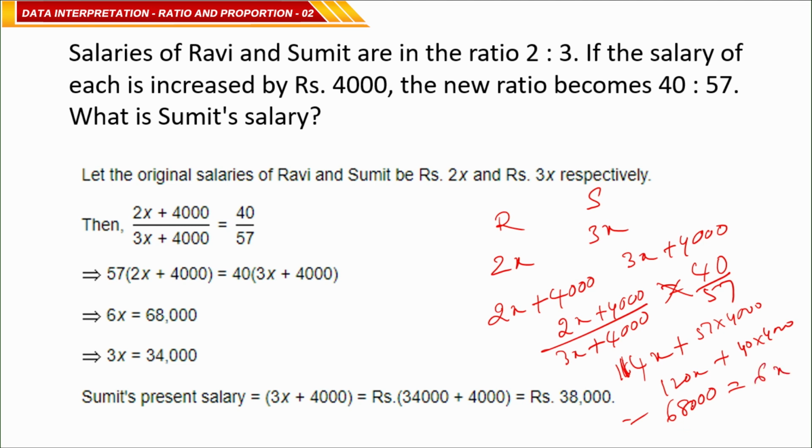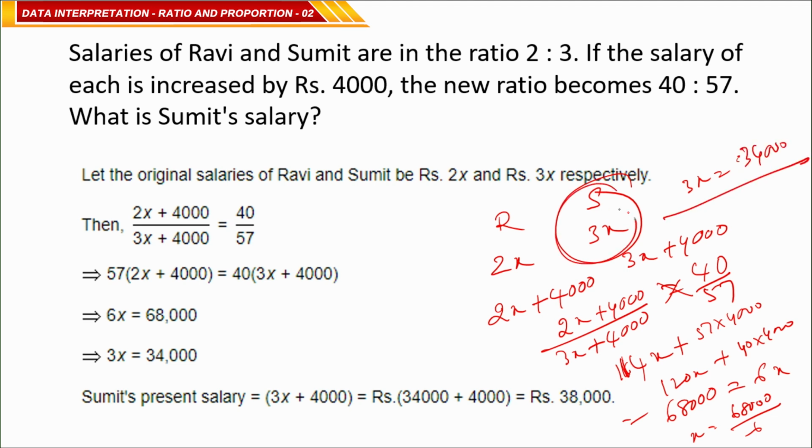So x is equal to how much? x is 68,000 by 6. But because Sumit's salary is required, and Sumit's salary is 3x, there is no need to calculate x also. We can say 68,000 equals 6x, and dividing by 2, 3x is equal to 34,000.